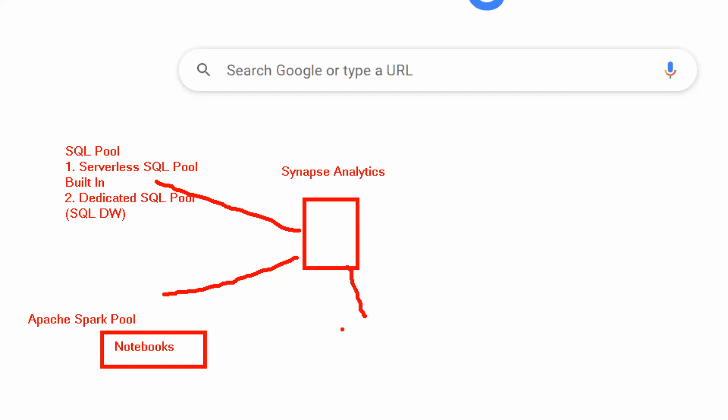Another component of Synapse is your Synapse pipeline, which is formerly known as Azure Data Factory. That comes under data movement and orchestration technology, right? You are extracting data from a variety of sources, loading the data, transforming the data, then again loading data into some data warehouse so that your BI tools, applications, or visualization tools can take benefit, and you can orchestrate the entire data movement pipeline. That technology we are also going to cover in this course.